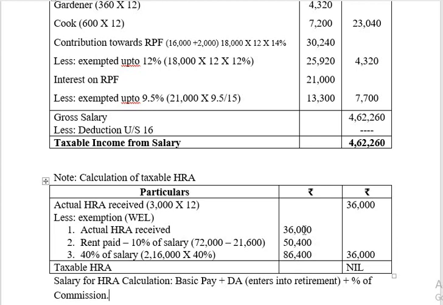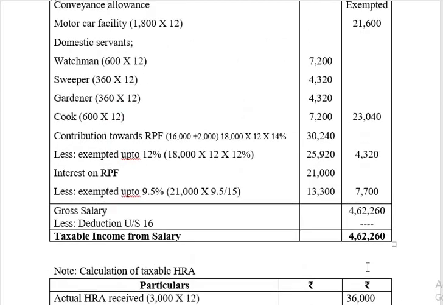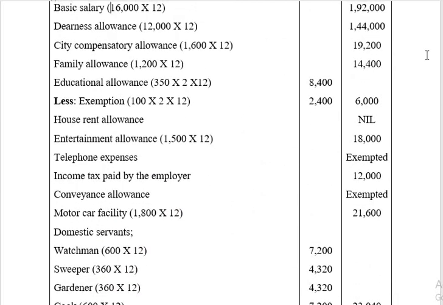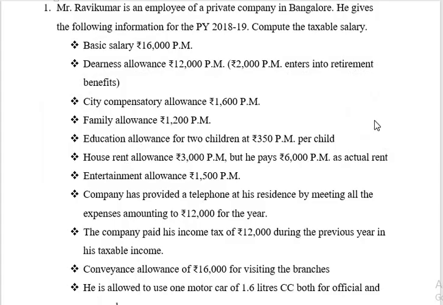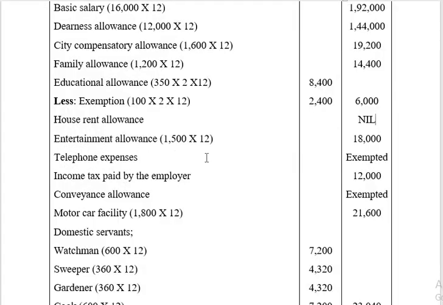So among these three cases 36,000 is the least, therefore taxable HRA will be nil, 0. So entire amount is to be allowed as exemption, HRA will be nil. The next, entertainment allowance rupees 1,500 into 12, 18,000.